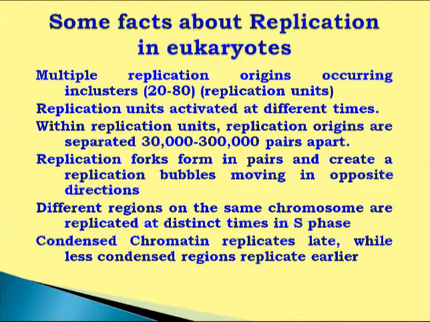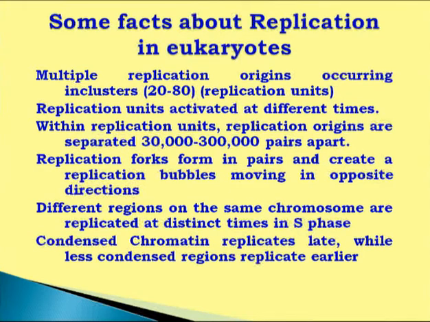Initiation, elongation, termination processes are very similar in eukaryotes, but here differences lie in the number of replicons. A replicon is a point where the process of replication is started. So as far as prokaryotes are concerned, the genome is smaller, therefore the number of replicons is less, while in the case of eukaryotes the genome is too big, so the number of replicons may sometimes be 30,000 to 3 lakhs, or sometimes 50,000 to 6 lakhs, like that.